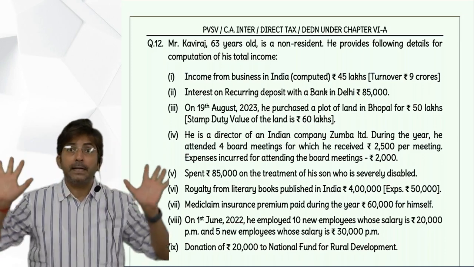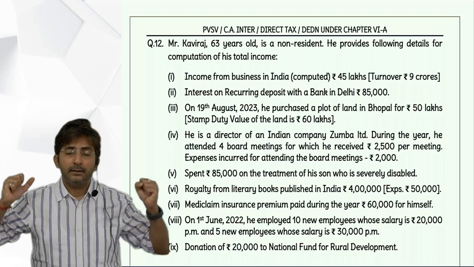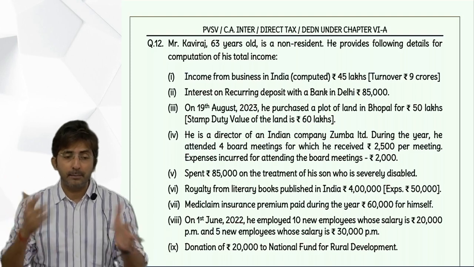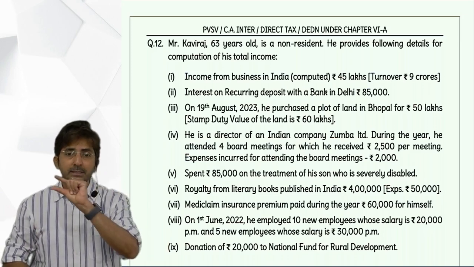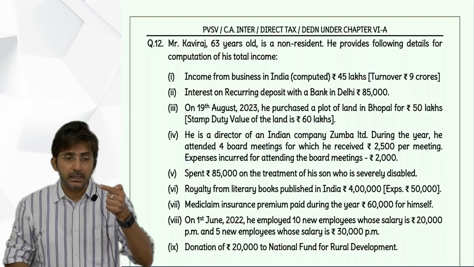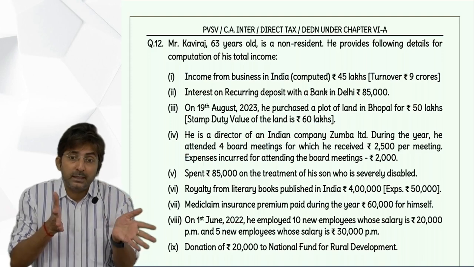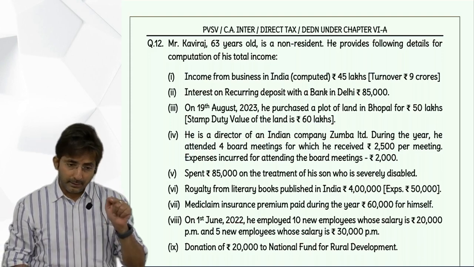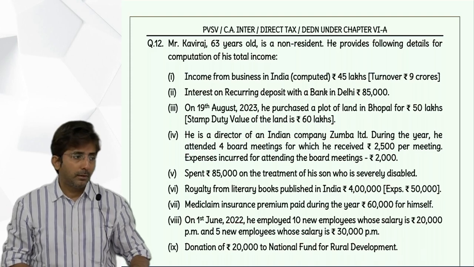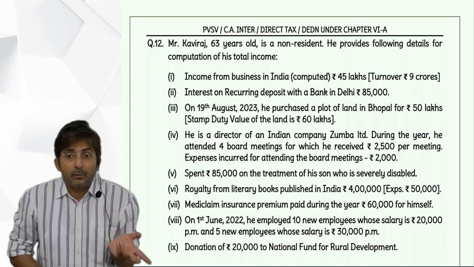I am not saying for 80D you should be resident. 80D is for resident, non-resident both. But what is the format of 80D? Additional deduction, basic deduction, and in additional you take additional only for senior. And senior means what? Resident plus 60 years and above. So here I will not get that additional one.